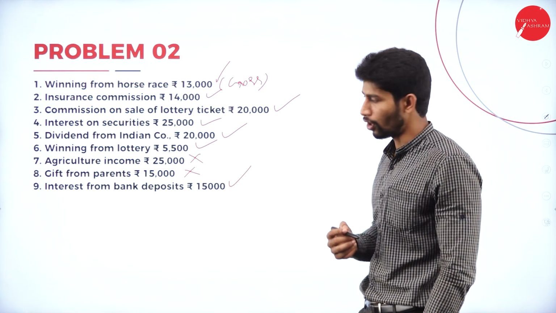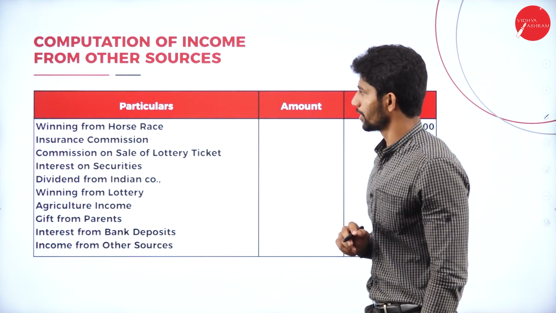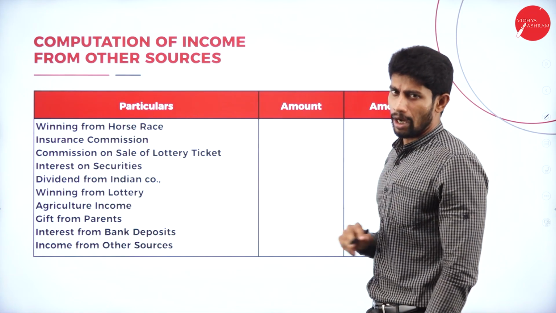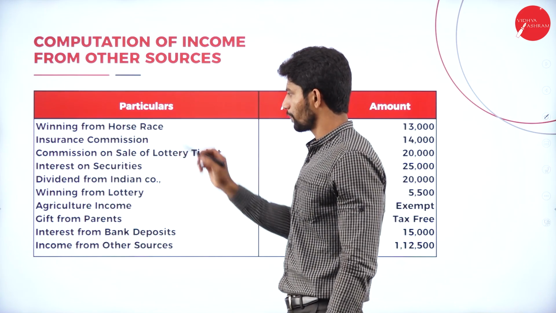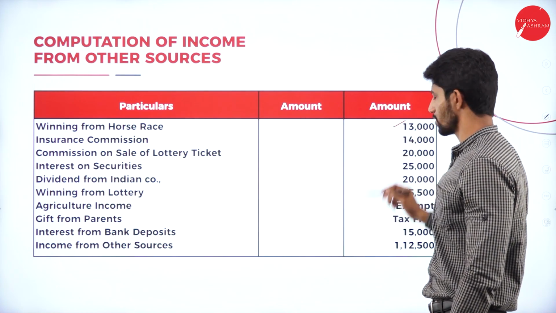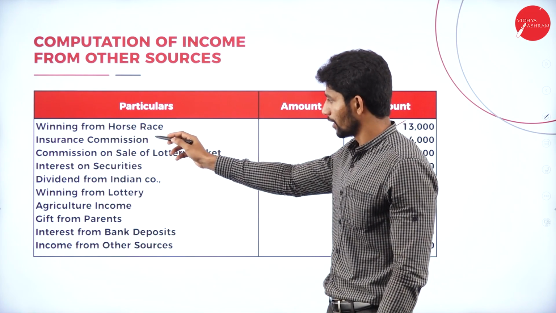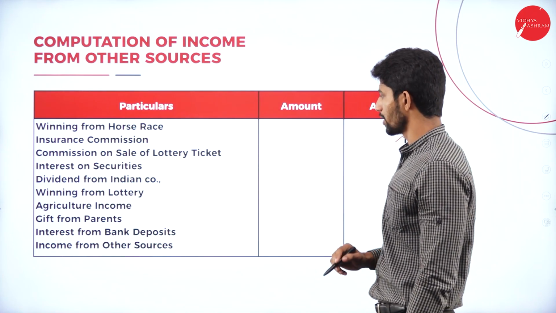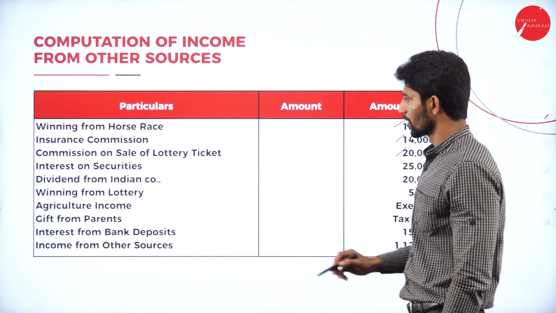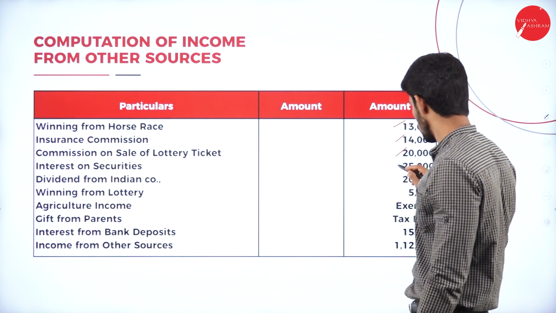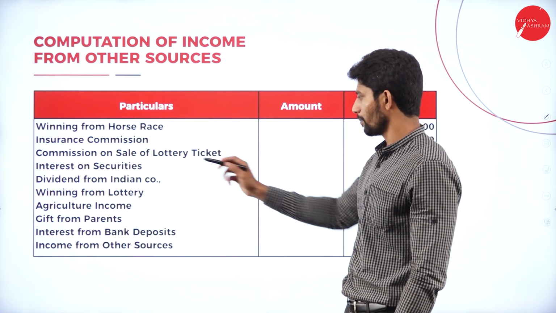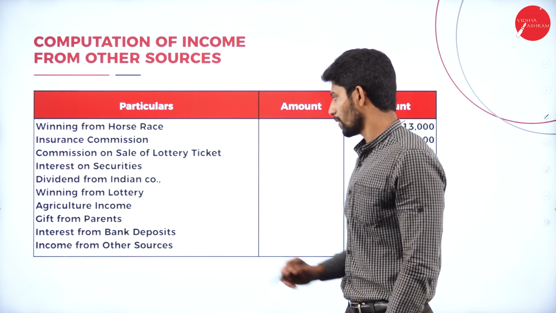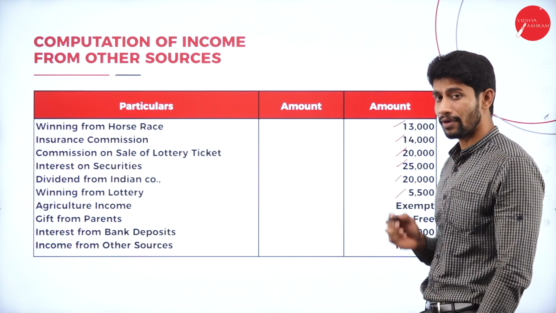So moving on to solve the problem. Computation of income from other sources. Next, we have to make 3 columns: particulars, amount, amount. So the first point, winning from horse race, yes, rupees 13,000. Next, insurance commission, value rupees 14,000. Commission on sale of lottery ticket, rupees 20,000. Interest on securities, rupees 25,000. Next, dividend from Indian company, rupees 20,000. Next, winning from lottery, rupees 5,500.